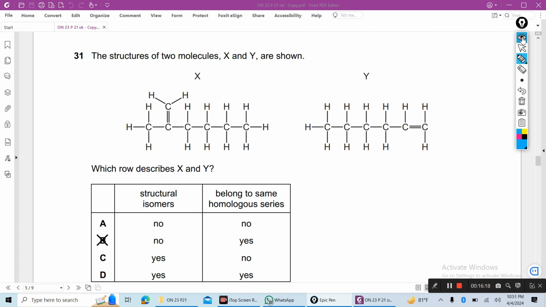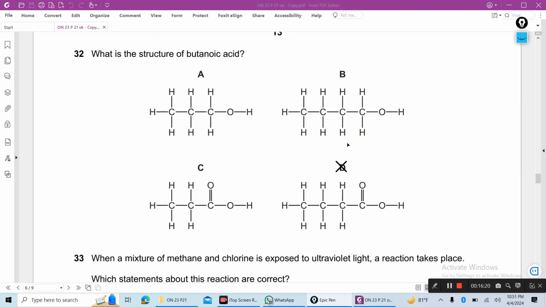Now number 32. What is the structure of butanoic acid? Butanoic acid has 4 carbons; this one with 3 carbons is propanoic acid. D is the correct answer, butanoic acid.